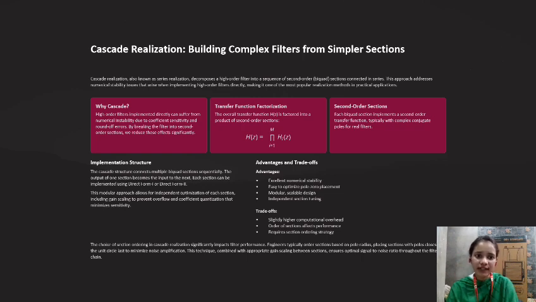So why are we going for cascade? Higher order filters implemented directly can suffer from numerical instability due to coefficient sensitivity and round-off errors. By breaking the filter into second order sections, we reduce these effects significantly.